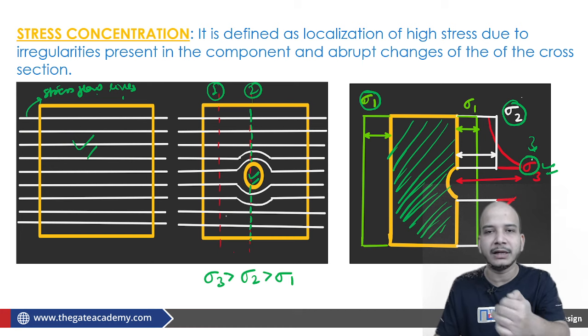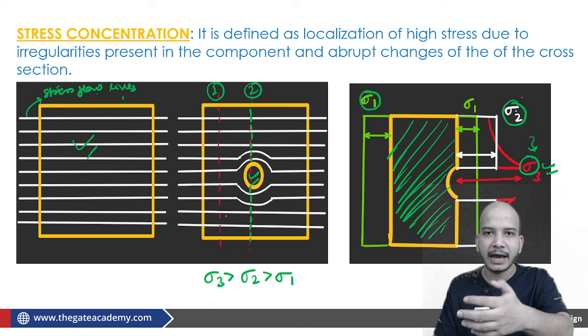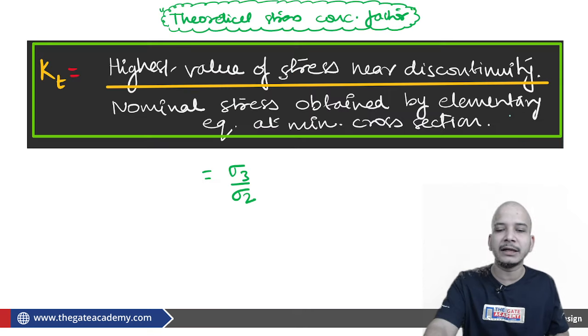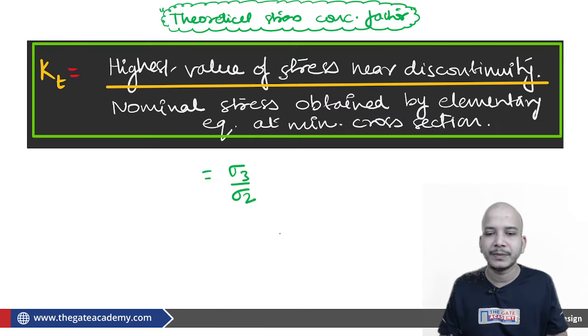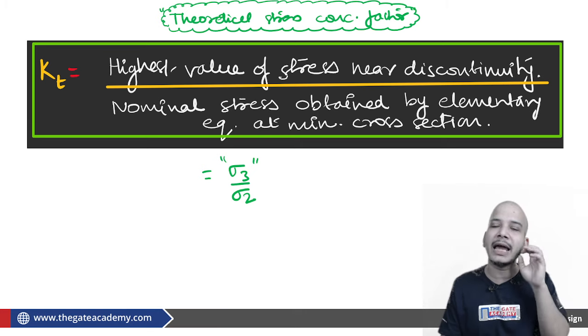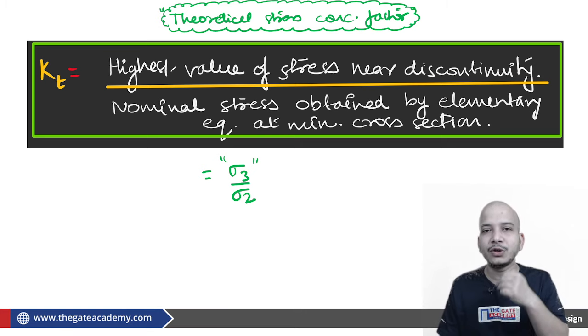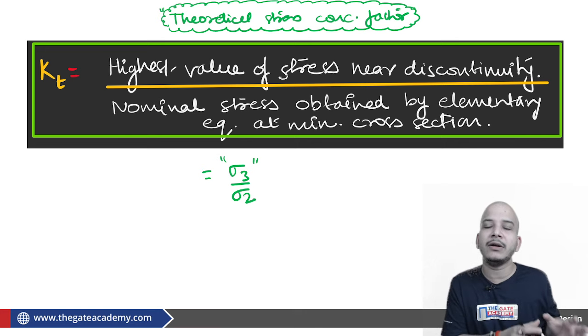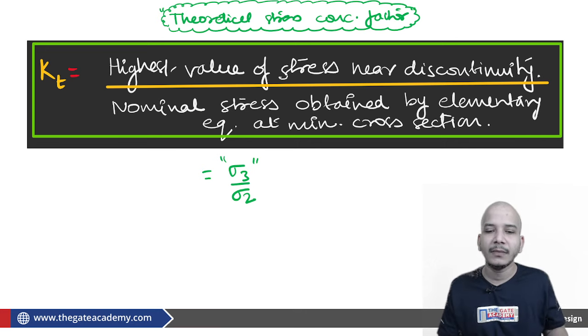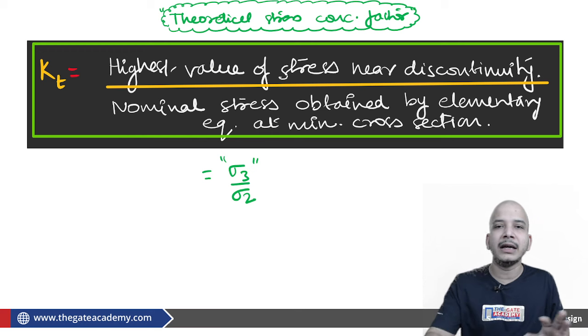There must be some sigma 3 near the discontinuity, there must be some sigma 2 average value. Then corresponding to that, in this particular case, we can say that this will be equal to sigma 3 by sigma 2. Still this sigma 3, which we have found to be greater than sigma 2, is not the actual value of maximum stress which we should be getting for a component of a particular material. So yet we haven't taken into consideration that the materials could be different from each other, and correspondingly the stress concentration will be different in other components.